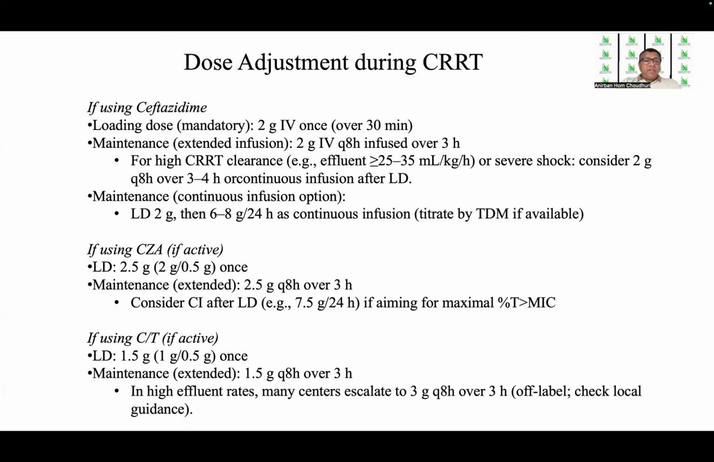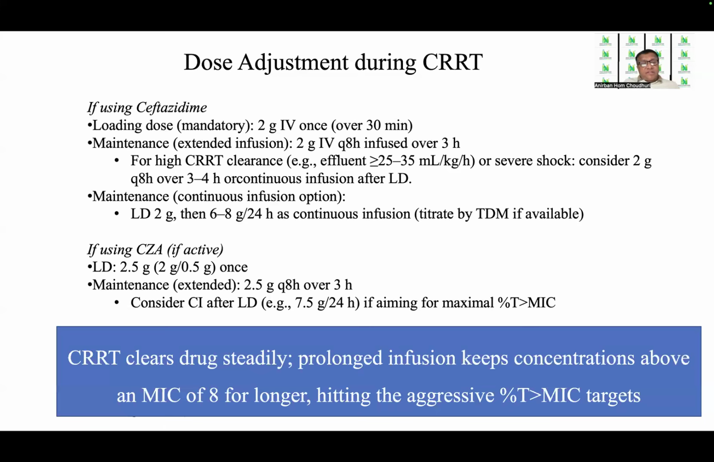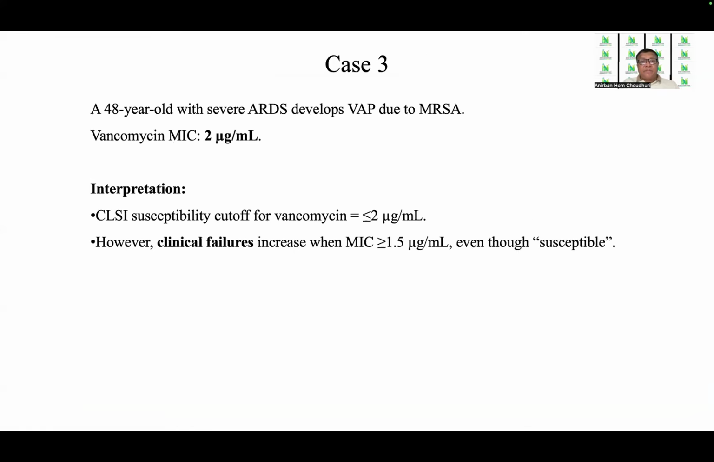Now, if using colistin, again, we will have to choose our loading dose and maintenance dose. In high effluent rates, many centers escalate to 3 grams 8 hourly over 3 hours. Although it is off label, and you have to check the local microbial flora, this is also one strategy frequently adopted in patients on CRRT. CRRT clears the drug readily. Prolonged infusion keeps concentrations above an MIC of 8 for longer, hitting the aggressive percentage of maximum time above MIC targets during the dosing interval.